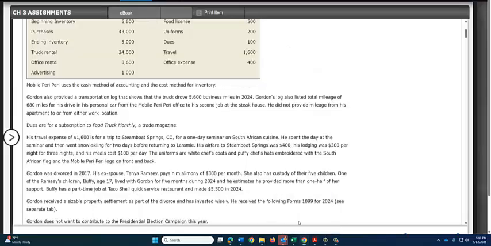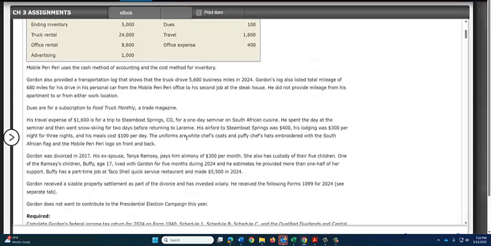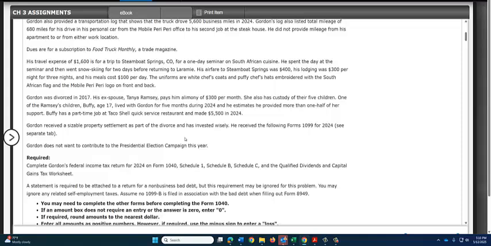Next, let's take a look at his alimony information. It says Gordon was divorced in 2017.